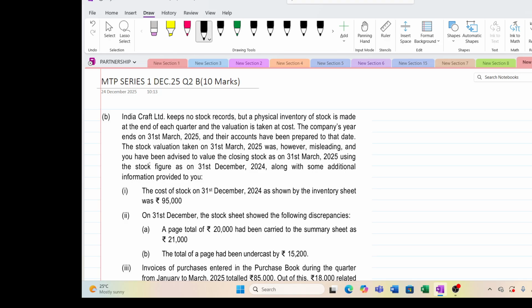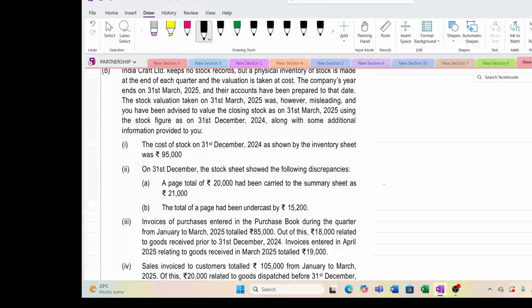And using the stock figure of 31st December 24, because they have the practice of taking the stock at the end of each quarter. So at the end of quarter 31st December 2024, they have taken some figures along with some additional information. So what we have to do is see whether there is any discrepancy, adjust those things, and find out the closing stock as on 31st March 25 at cost price. That's it.